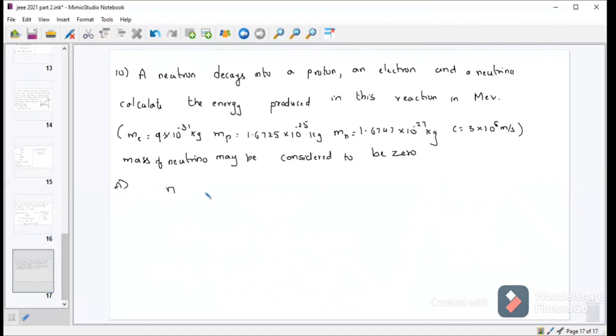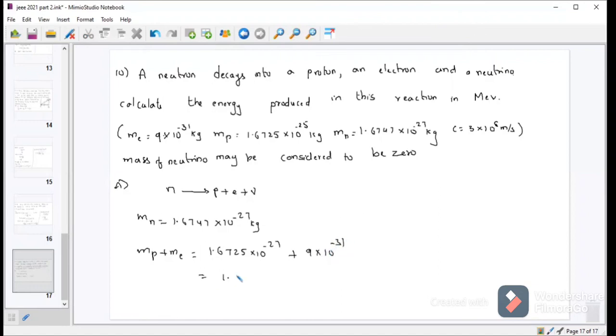When the neutron divides into proton plus electron plus neutrino, given mass of neutron is equal to 1.6747 into 10 power minus 27 kg. Mass of proton plus mass of electron is equal to 1.6725 into 10 power minus 27 plus 9 into 10 power minus 31, which is nearly equal to 1.6734 into 10 power minus 27 kg.